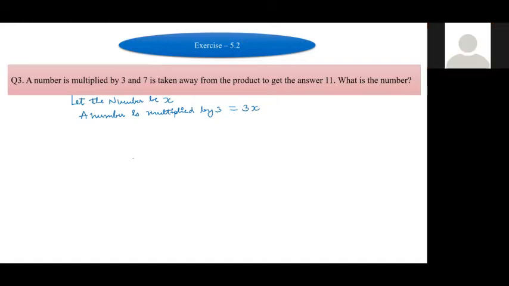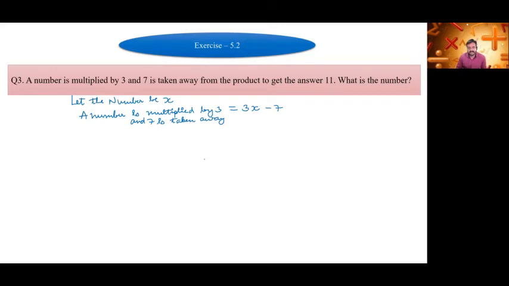And 7 is taken away from the product. Taken away, what will be the meaning here? Minus. Correct. So this will become 3x minus 7 is equal to 11. So what they have said: a number is multiplied by 3 and 7 is taken away from the product to get the answer 11. So 3x minus 7 is equal to 11.